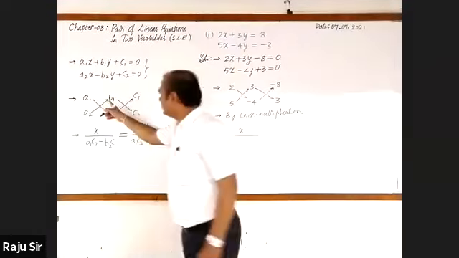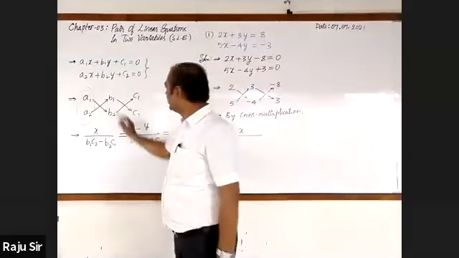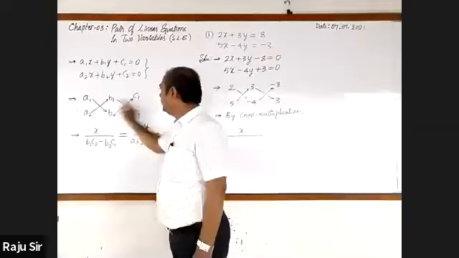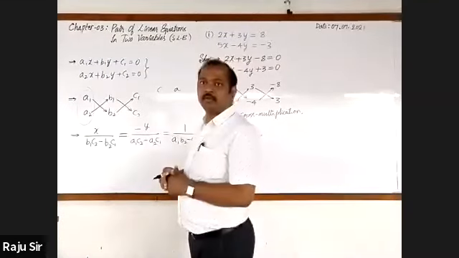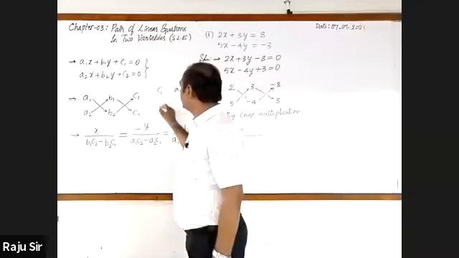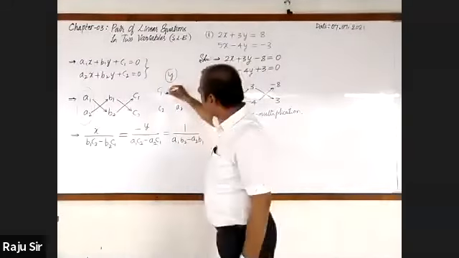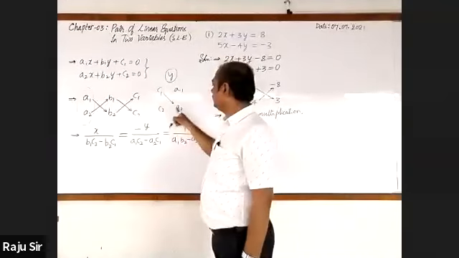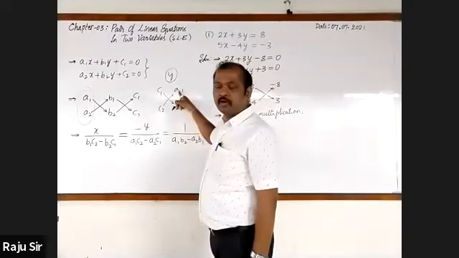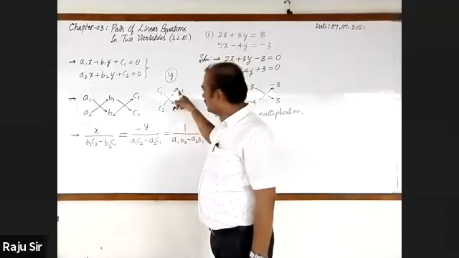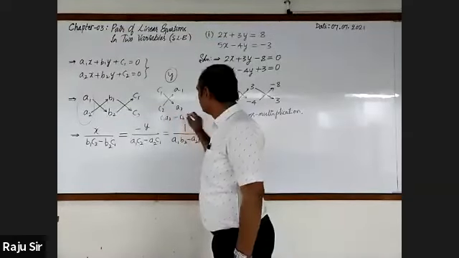I told you that for the x variable, we will consider these B and C. Next it will be C and A. See, it is C1, C2, A1, A2, with respect to y. On cross multiplying, it will be C1 A2 minus C2 A1. Are you following? Yes. C1 A2 minus C2 A1.